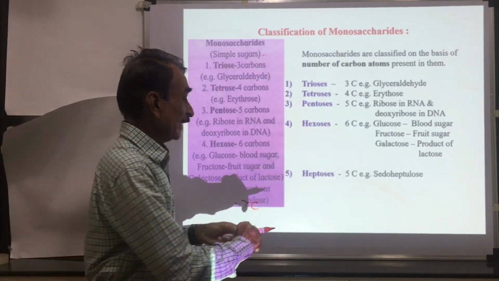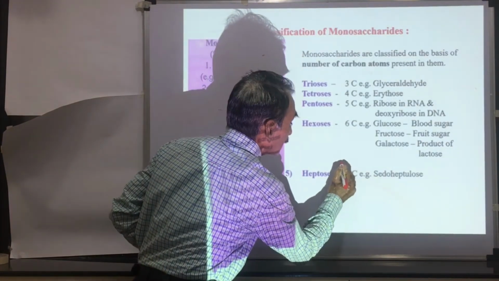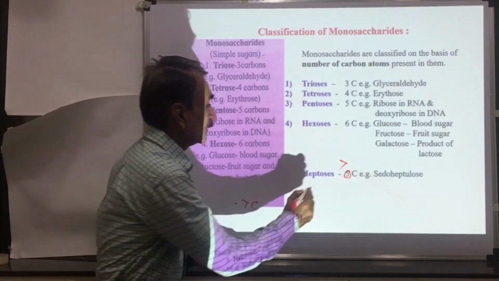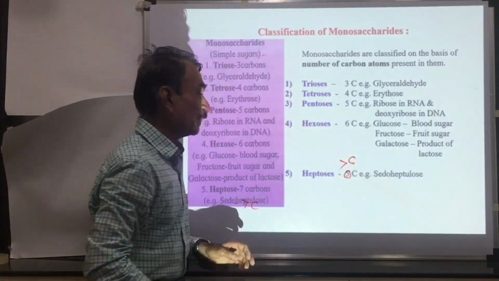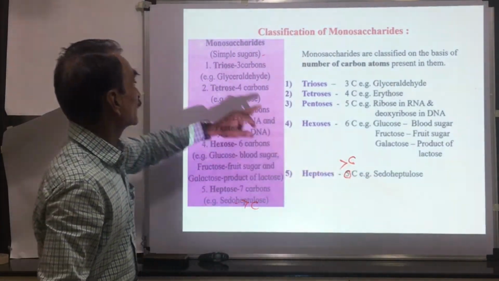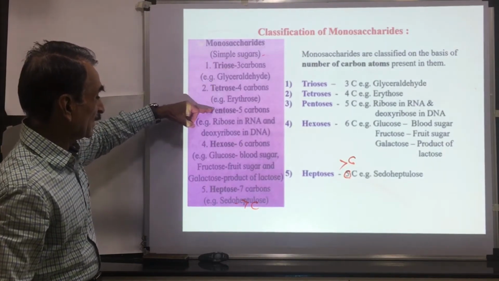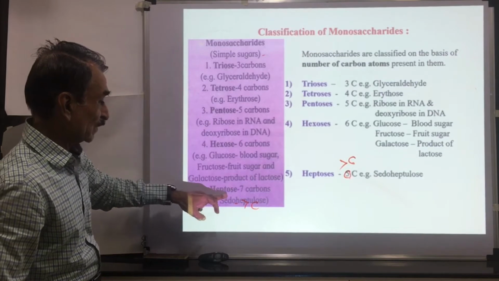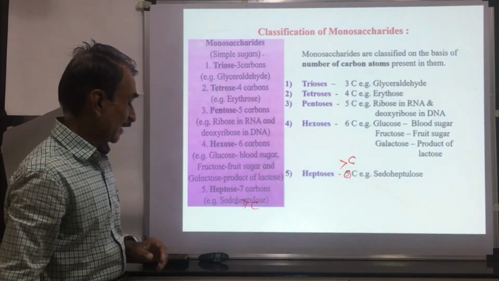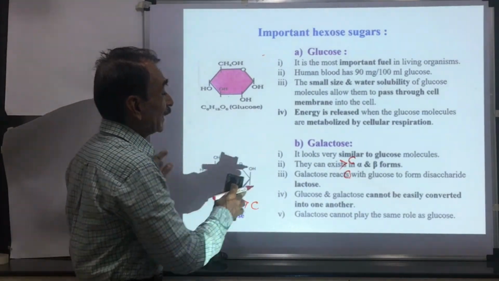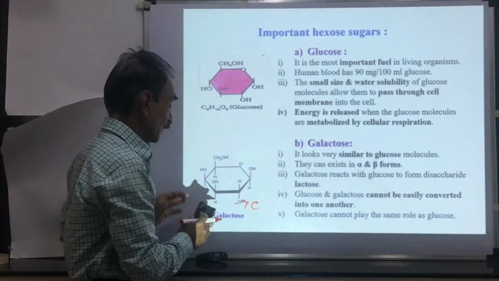Heptoses are 7 carbon sugars. An example is pseudoheptulose. So we have trioses, tetroses, pentoses, hexoses and heptoses. Then the important hexose sugars, the important 6 carbon sugars.